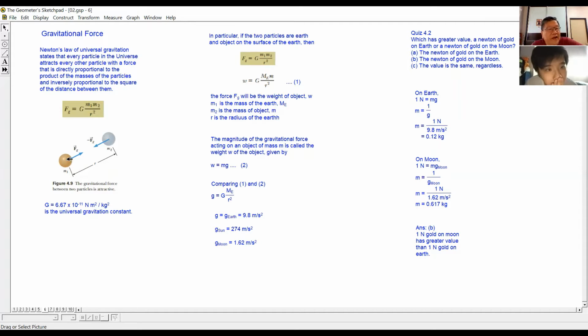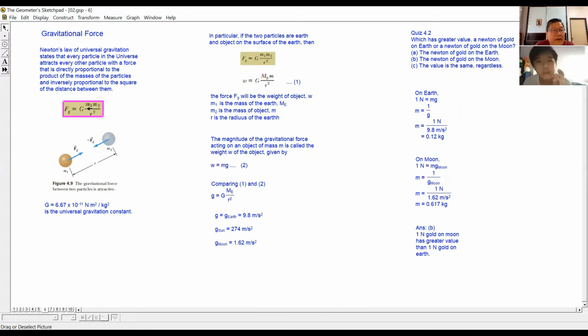Let's say that we have two objects or two particles in general, one with mass m1, another with mass m2. The distance between their centers, measured from the center of each object, is called R. So the force between them is proportional to the mass m1 and m2.